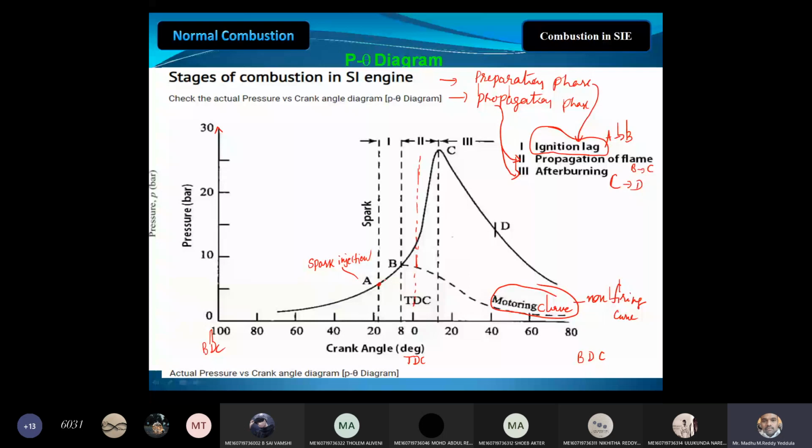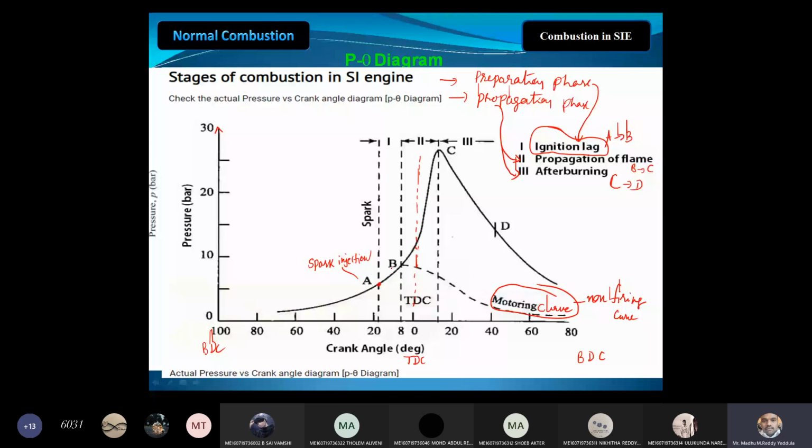Suppose the mixture inside the cylinder is at rest, what will happen? The flame front will move slowly and travel steadily. Suppose the charge is unstable, turbulent within the engine cylinder, what will happen? Steady motion does not exist. Steady motion of the flame is not possible.